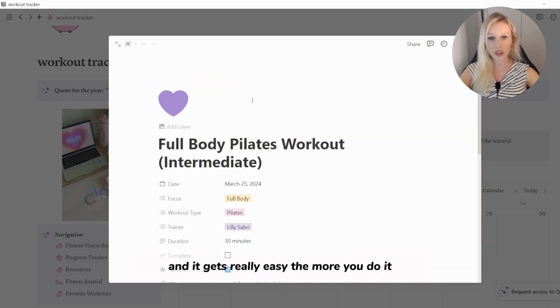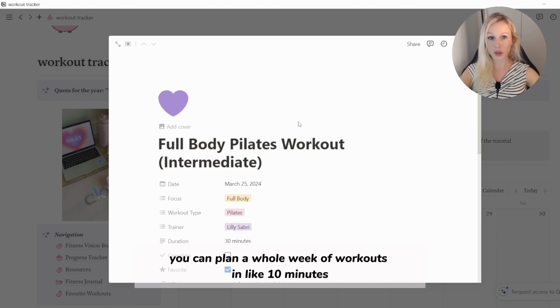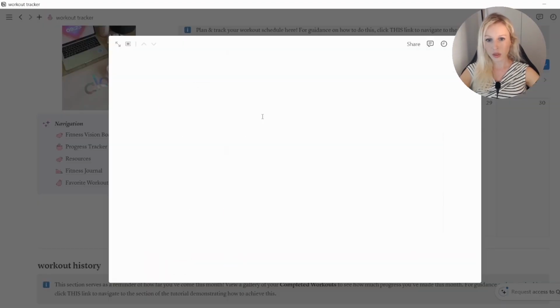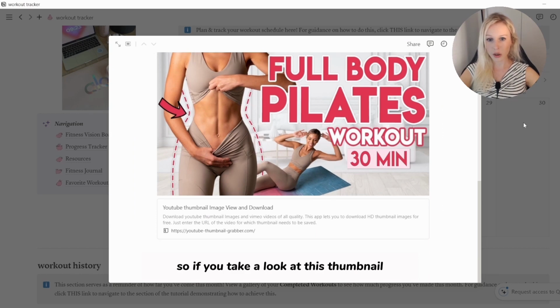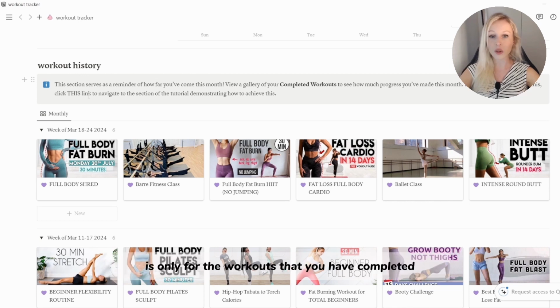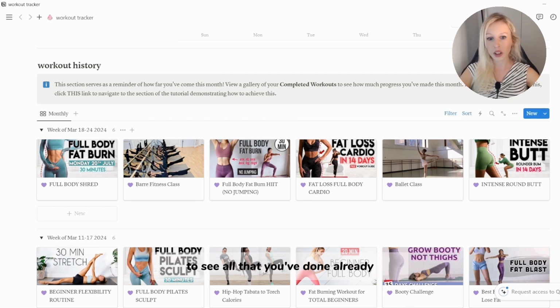It's not a lot, and it gets really easy the more you do it. You can plan a whole week of workouts in like 10 minutes. So there we go, I've added a workout. So if you take a look at this thumbnail and you go down here, as you can see, you cannot see it because this workout history is only for the workouts that you have completed. As I said, this is to motivate you to see all that you've done already.